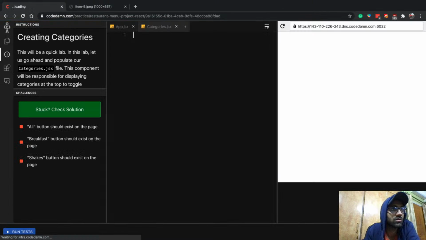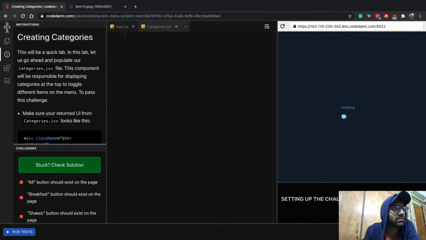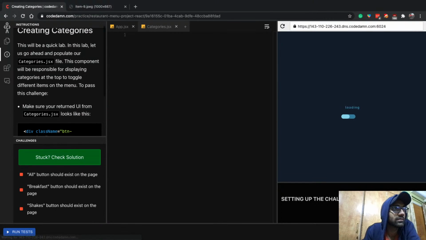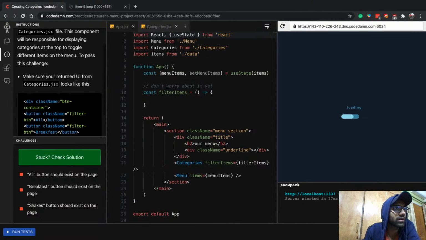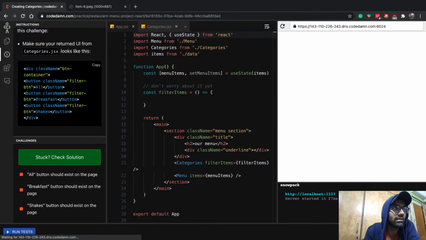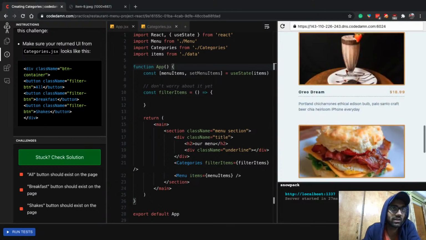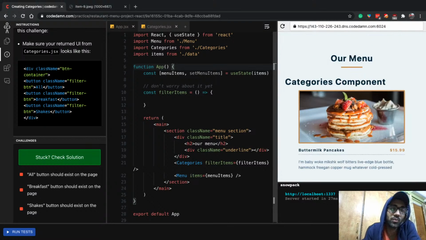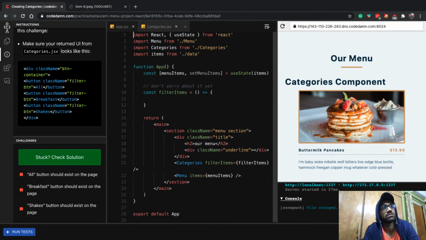All right, so we have done this challenge. Let's move on to the next lab, creating categories. Okay, this will be a quick lab. In this lab, let us create and populate our categories.jsx file. The component will be responsible for this UI in the categories. Fair enough. So right now you can see that we still get the same component which we had from the last lab, and this categories.jsx file right here.